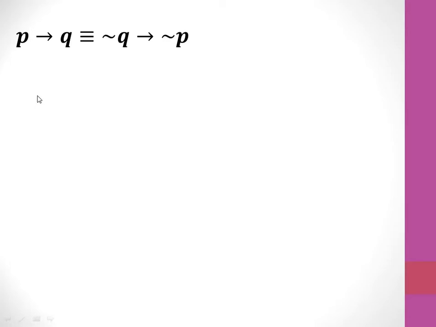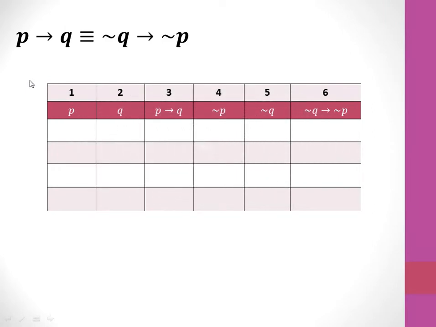So we will check this by using truth table. For that we prepare the truth table. First column is P, then Q, then P implies Q, then negation P, negation Q, and last one is negation Q implies negation P. By this truth table we will prove the logical equivalence.